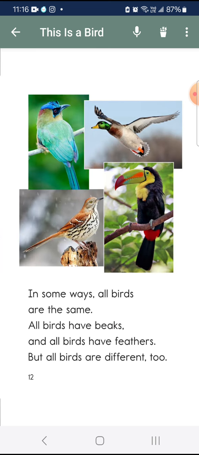In some ways, all birds are the same. All birds have beaks, and all birds have feathers, but all birds are different too. Good job.